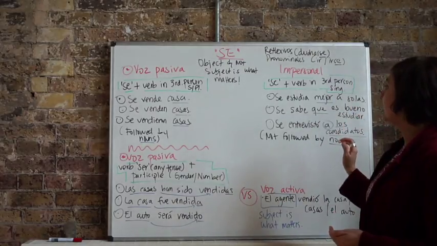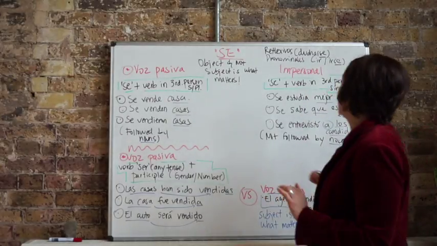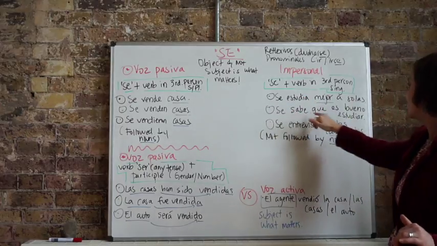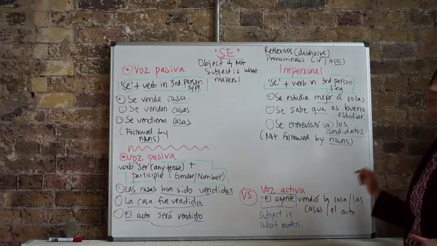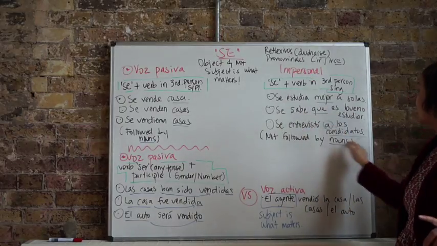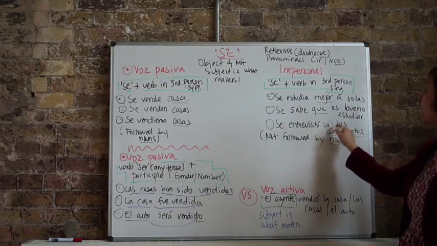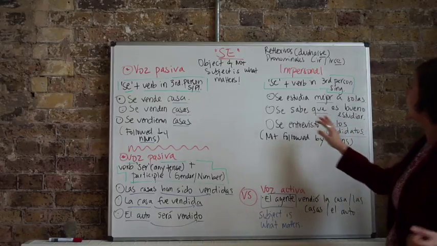So that's the main difference, but in terms of the meaning, what they're conveying is pretty much the same thing. So we have examples here: se estudia mejor a solas, se sabe que es bueno estudiar, se entrevistó a los candidatos, alright? One important thing here is that when this construction is followed by people, in this case, los candidatos, there always has to be an a before the people we are referring to, okay?